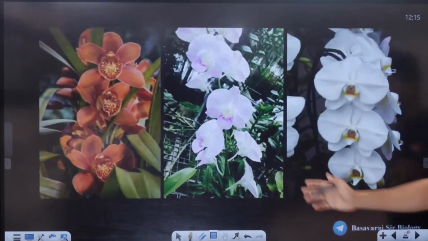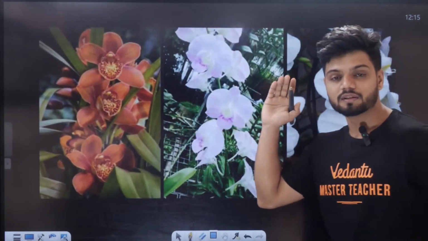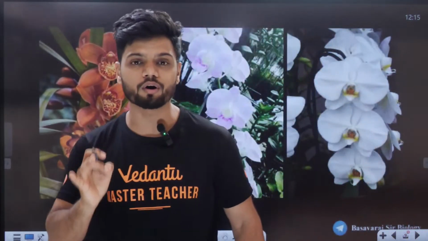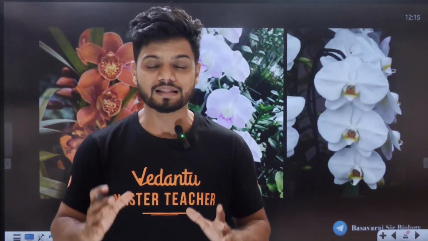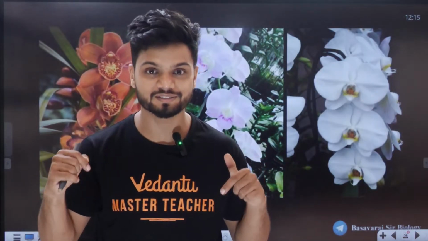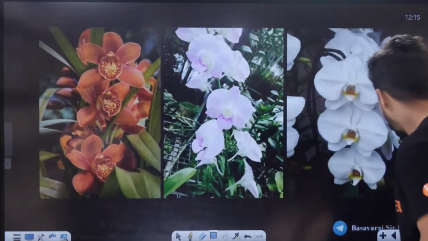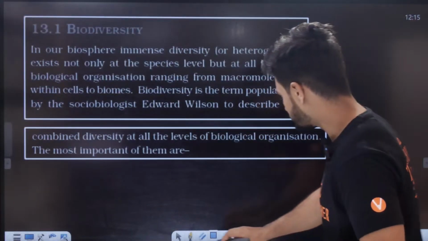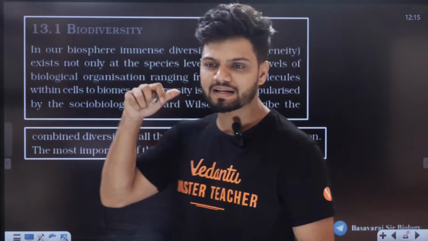How many of you have seen the different types of orchids? There are so many different types of orchids which you have never seen in your life. That is how beautiful the plants and animals are. And that is the rich biodiversity which we have on Earth right now. So go on, try finding it on the internet at least. Now students, let's read the next line of NCERT.